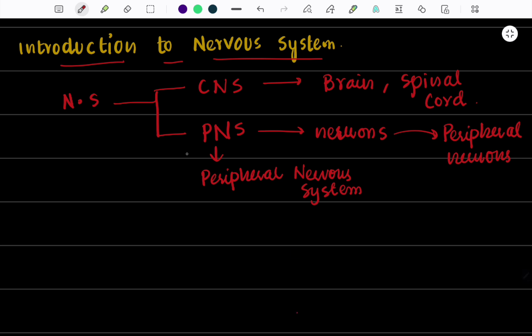Now further, the PNS is classified into afferent and efferent neurons.